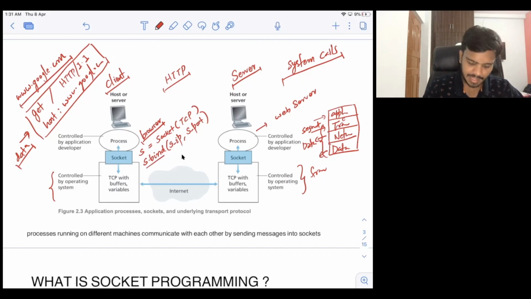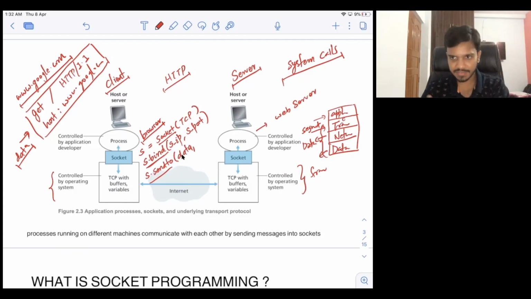After this, it can use the function s.sendto. Then it has to pass what it wants to send. Do remember all of these are system calls, because here the browser is talking to the kernel. So these all are system calls. s.sendto takes what data the browser wants to send, that will be data here. And then it will also provide where it wants to send the data. That is very important. Now it wants to send the data to some server IP and server port number.